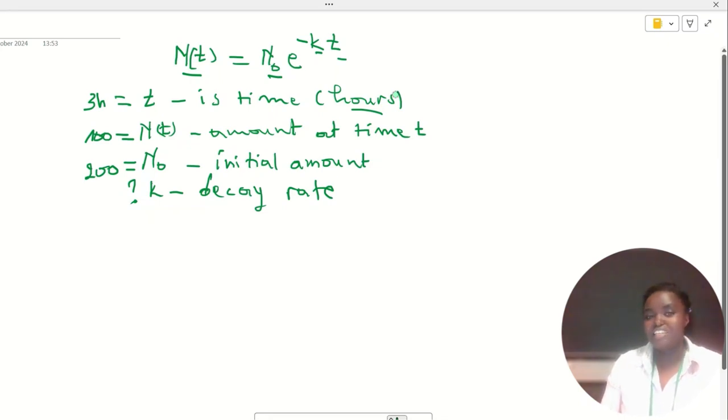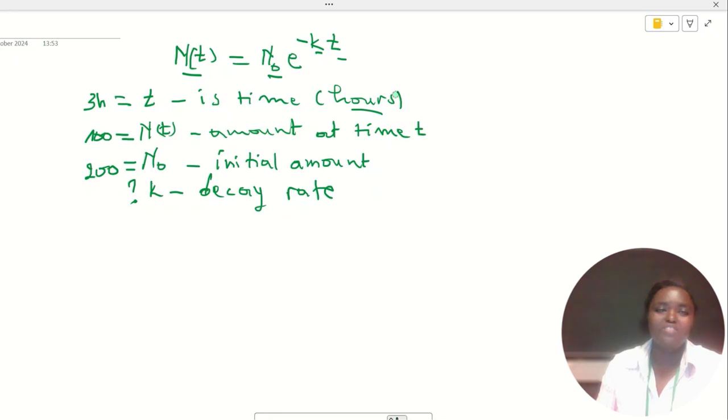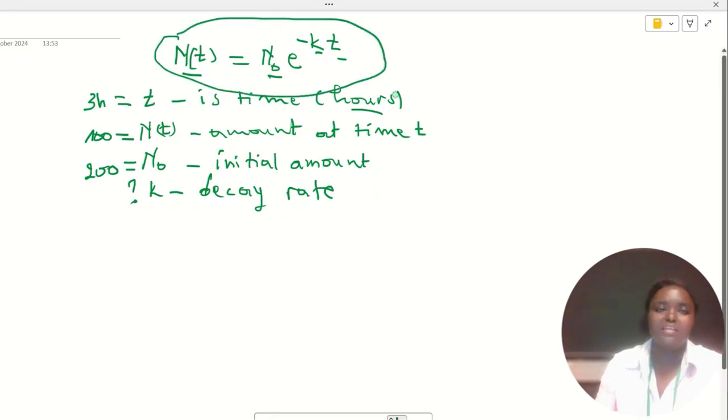Now the question is set up and we can go ahead and solve for k. We replace each value in this expression, then we find k. So we have 100 equal to N0, which is 200, e power minus kt, then t is 3, so minus 3k.